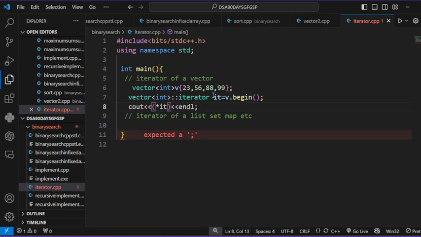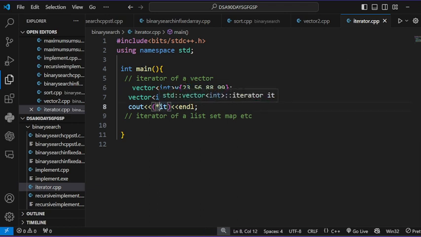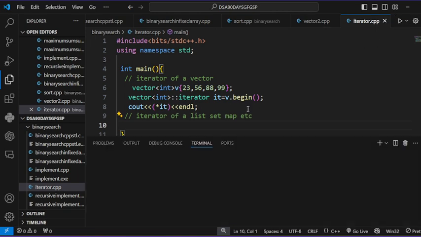Because we know what an iterator represents. Iterators in C++ give the address in the container. So what does it give? It gives the address of the first element of the vector. Because it represents the address of the first element, 23, by dereferencing, what is this star? Star is the dereferencing operator. So it dereferences the iterator's address and prints the value of the first element of the vector, which is 23.